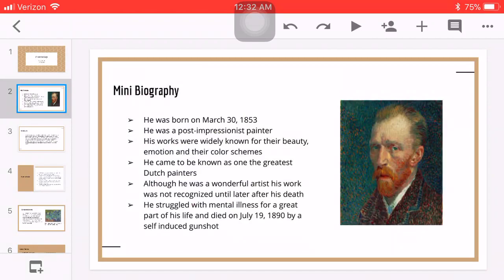He came to be known as one of the greatest Dutch painters, and although he was a wonderful artist, his works were not recognized until after his death, which was thanks to his sister-in-law, Johanna. And he also struggled with mental illness for a great part of his life and died on July 19, 1890 by a self-induced gunshot. And the picture on the right is a picture of Vincent Van Gogh.